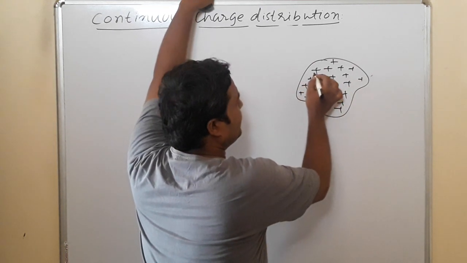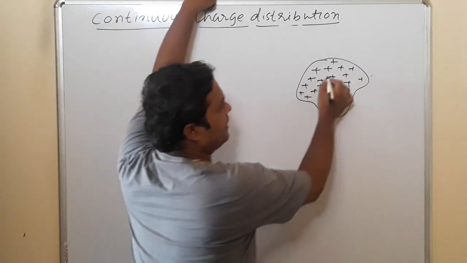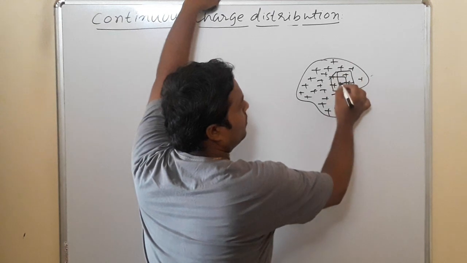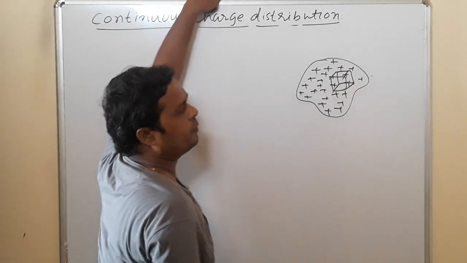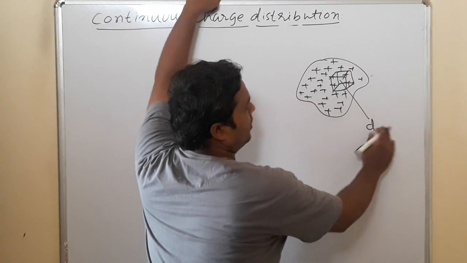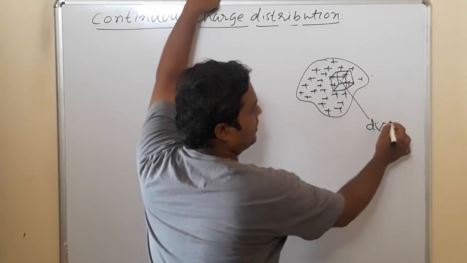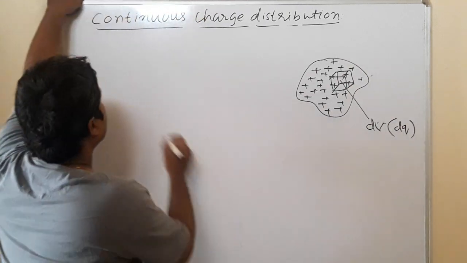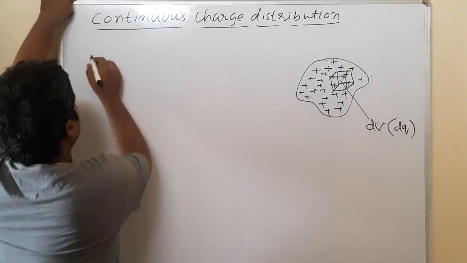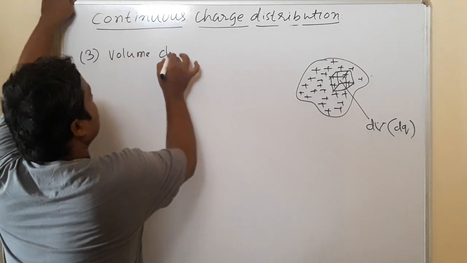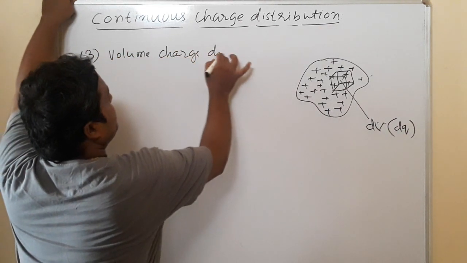Within this three-dimensional body, let me select a particular volume of cube. The volume of this selected portion is dV, and the charge is dq. If charge is distributed throughout the body, it is called volume charge distribution.